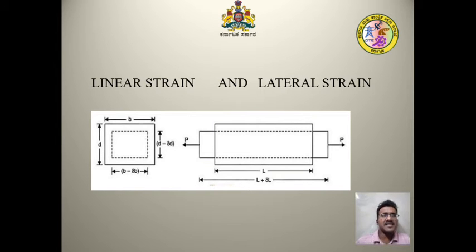In this three dimension, the thickness also will be considered, that is delta t divided by t, the change in thickness by original thickness. Finally, the lateral strain is given by delta d by d, that is change in diameter by original diameter, delta b by b, change in breadth by original breadth, and delta t by t, change in thickness by original thickness. This is the comparison of the lateral strain and linear strain.